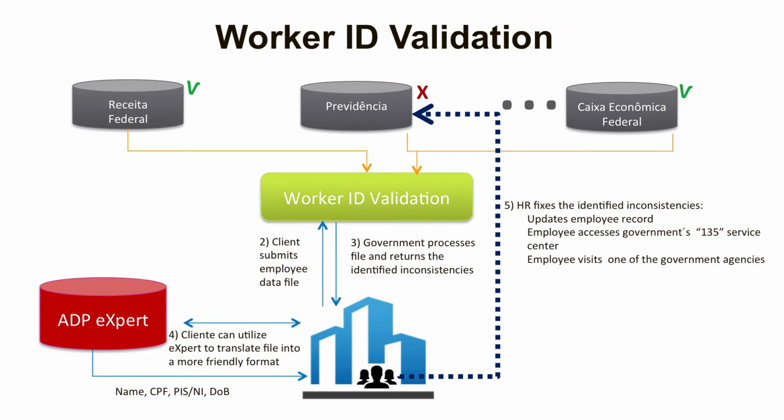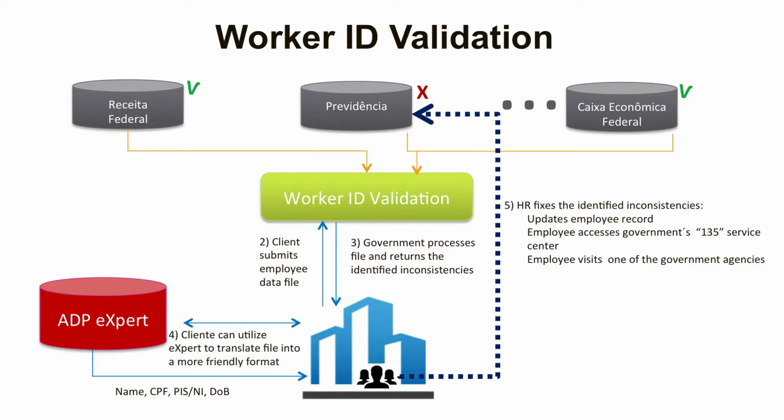Four pieces of information are going to be extracted: name, date of birth, PIS/NIT, and CPF ID. With this file in hand, you will upload this information into the eSocial website. First, you're going to need to log in utilizing your digital certificate.